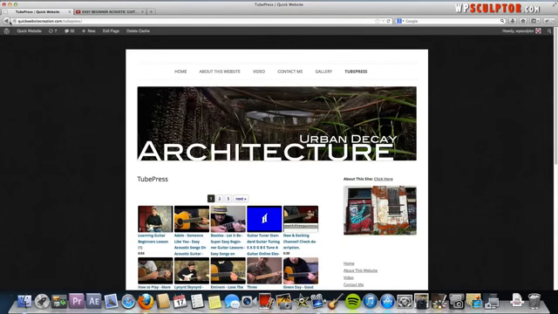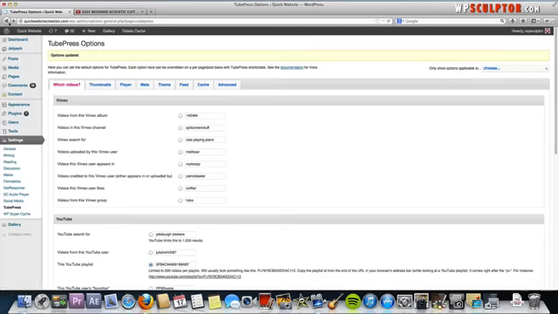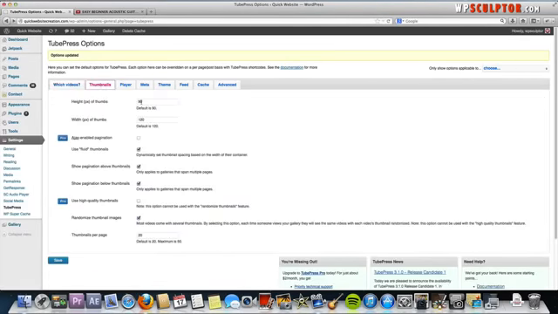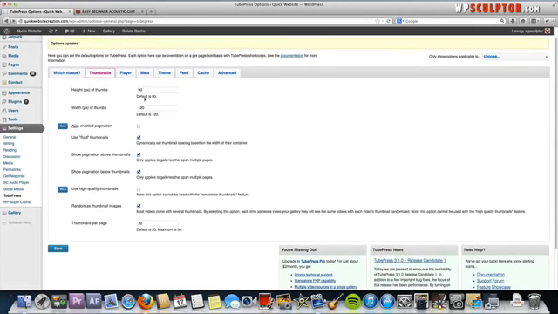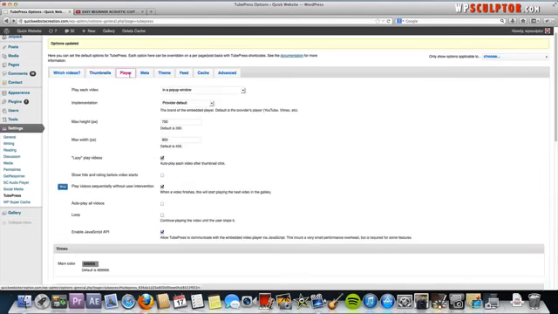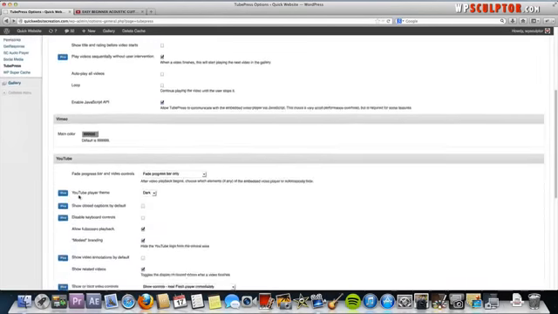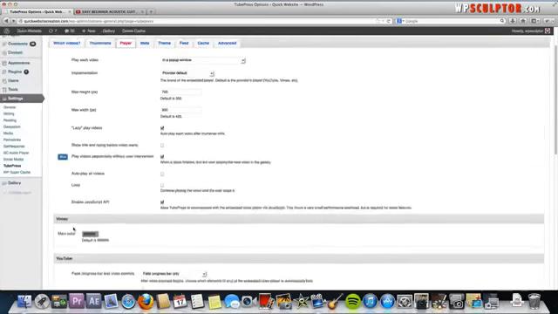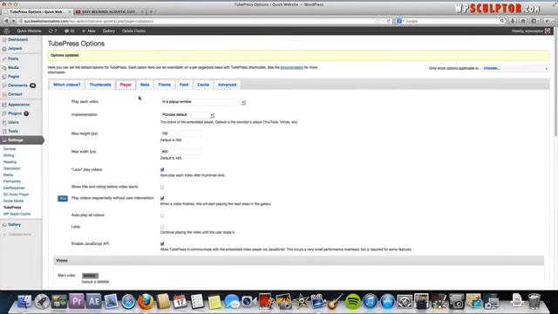And one more thing I want to show you, just a few more settings. If you go back to your TubePress settings in your back end, the thumbnails, you can decide how large you want your thumbnails to be, and you can set how many thumbnails you want per page. And you have some advanced options here. If you were to purchase the professional version, you could get it for $2 a month there and have more control over what your player looks like as well. These options here would be enabled. So just some cool stuff there.